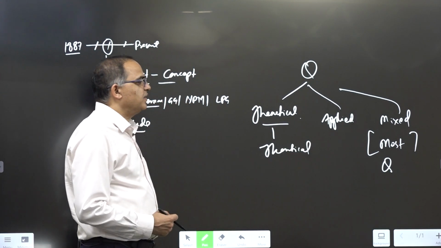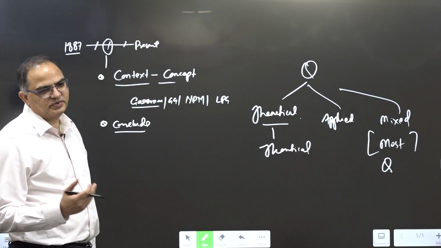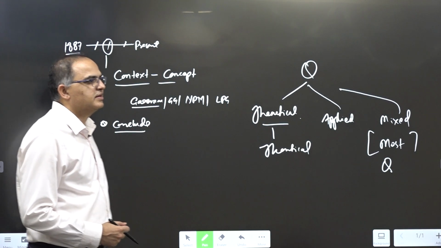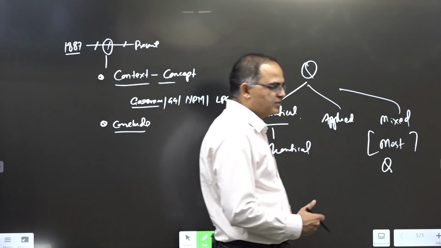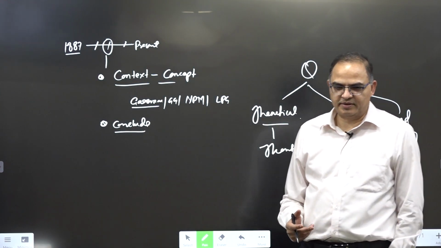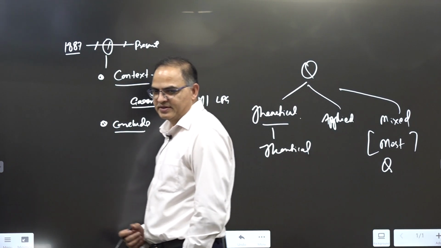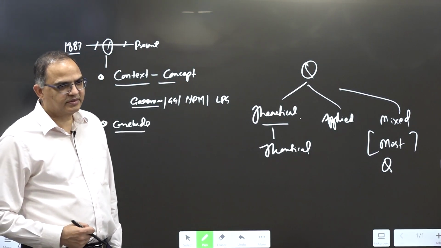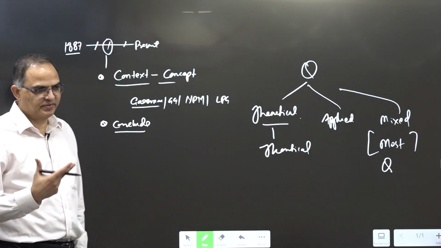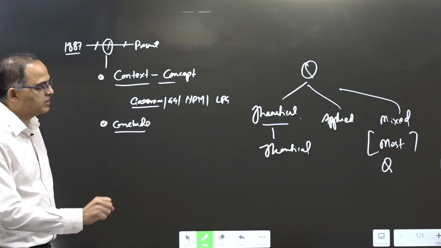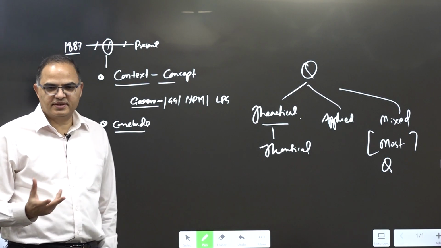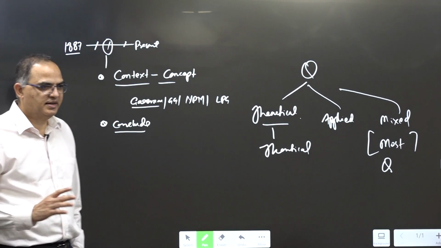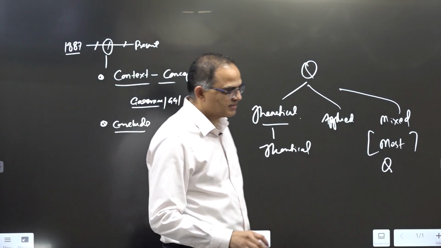Now the theoretical questions, 2-3 questions we have asked that were theoretical. One is Simon's Science of Administration, another is value-laden NPA, and next is the means and ends debate. There are three questions if I can recall. In those three questions, what we find is, the means and ends debate starts there, isn't it?